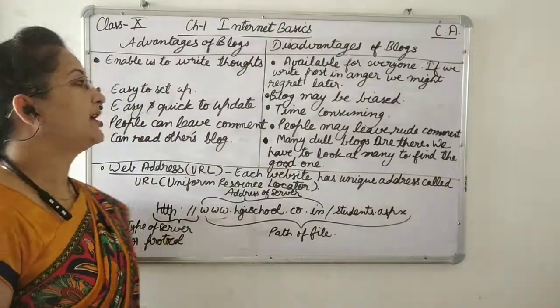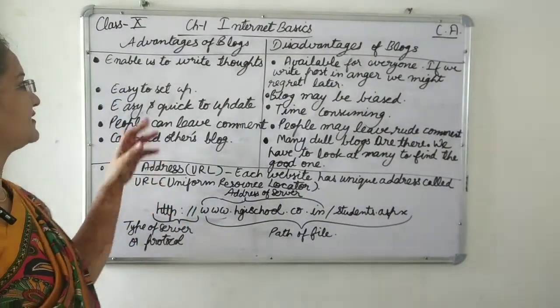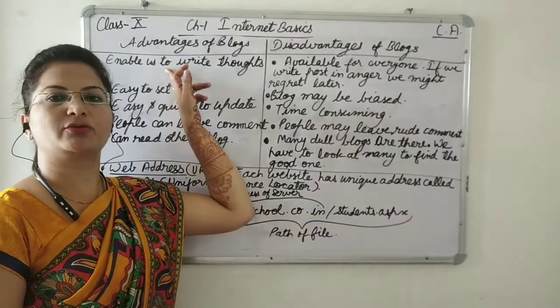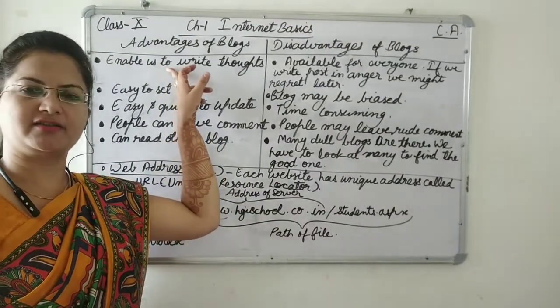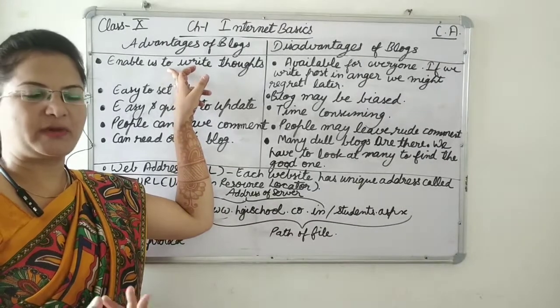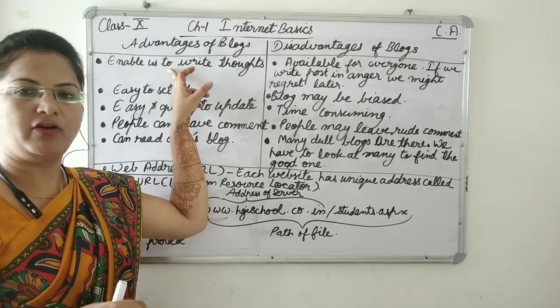Now students, advantages and disadvantages of blogs. So advantages: they enable us to write thoughts. Here students, we will be able to write our own thoughts, ideas, views, articles, letters, stories, anything we can write over here. It will be on a specific topic or maybe any topic, and it will be of our interest.